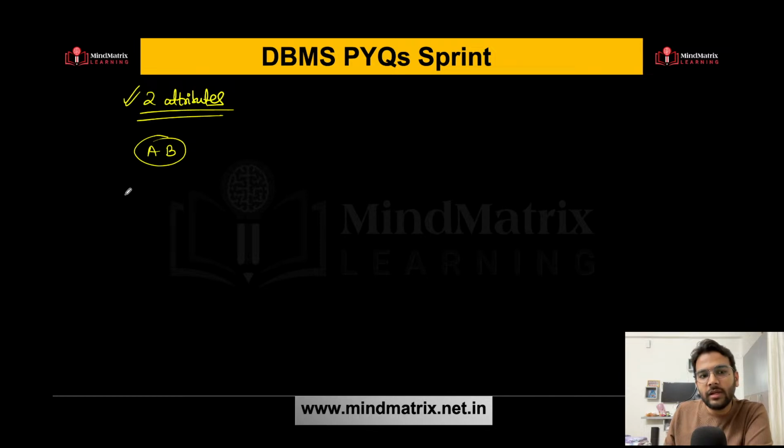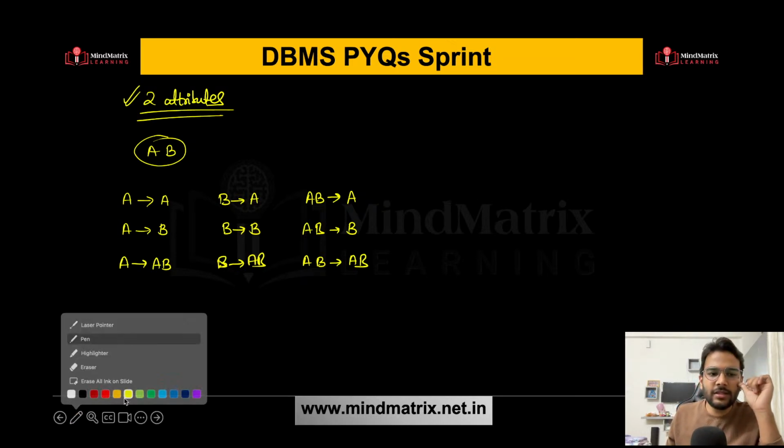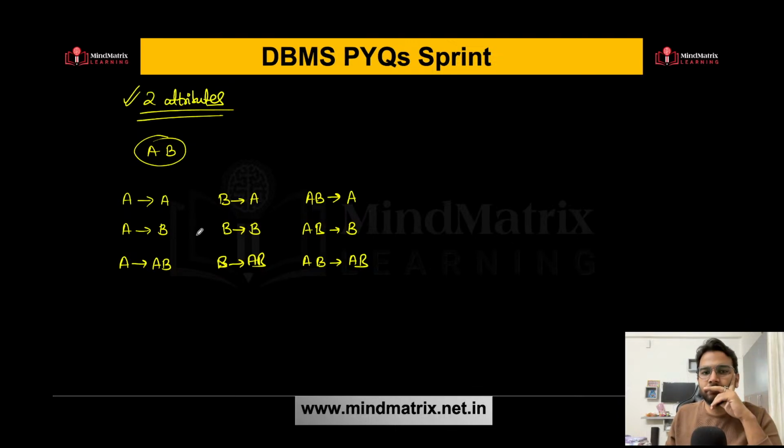Then the possible functional dependencies that I can get are: A determines A, A determines B, B determines A, B determines B, and A determines AB can also be possible. AB determines A, AB determines B, AB determines AB, and B determines AB. Can I say these are the possible functional dependencies? Are you getting this point?